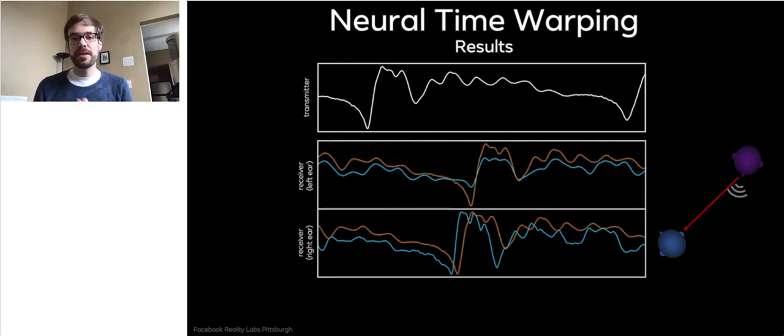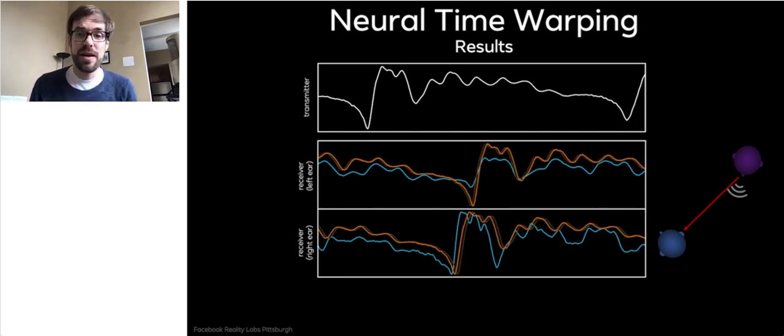Let's have a look at some actual waveforms. In white you see the transmitter, and in blue you see the left ear and right ear of the receiver. If we do only geometric warping, you see that the peaks from the mono transmitter signal are kind of well aligned to what you would expect on the binaural recordings, but there are some misalignments. If we do the neural warping on top, let me switch back and forth between the two, you see that we get a better alignment to the peaks in the binaural ground truth recording. And you also see, if you look at the left ear of the receiver, that neural time warping says, hey, we have to shift everything a bit more to the right, meaning there is more time passing until the signal arrives at the left ear, because it has to go around the head.